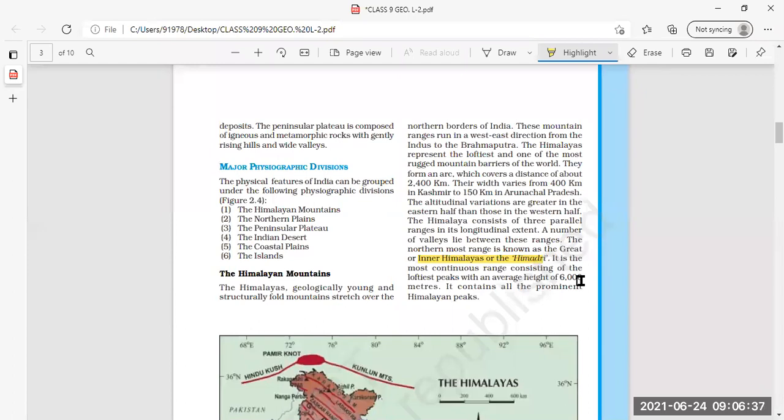Now, what are the main features we have read about Himadri? Average height of 6,000 meters. First of all, it is a continuous range. Second, about the height: 6,000 meters. Yes. And third, it contains all the prominent, meaning famous, Himalayan peaks. It contains all the famous Himalayan peaks.